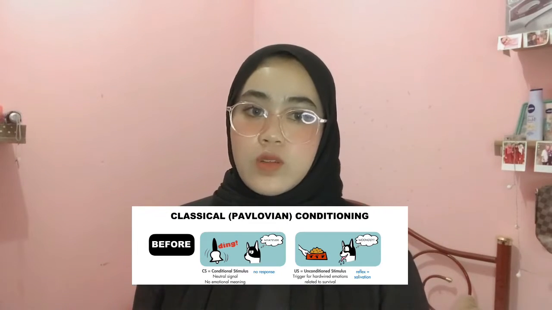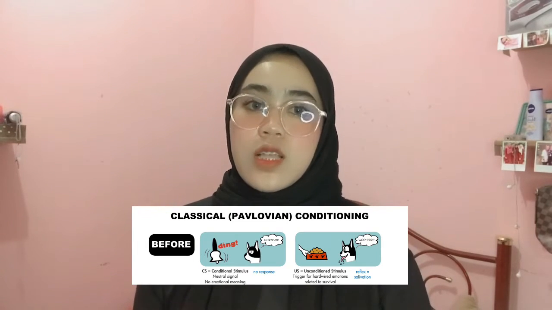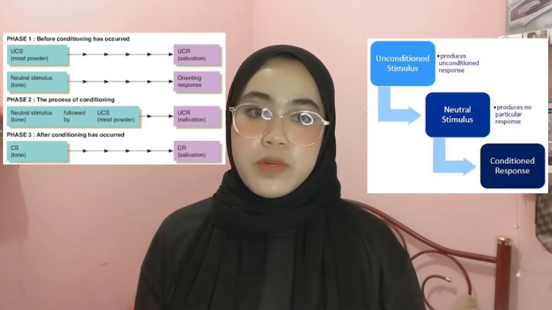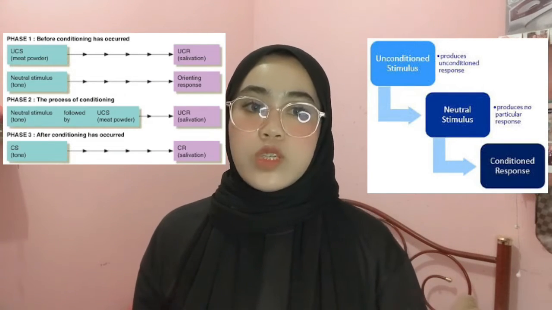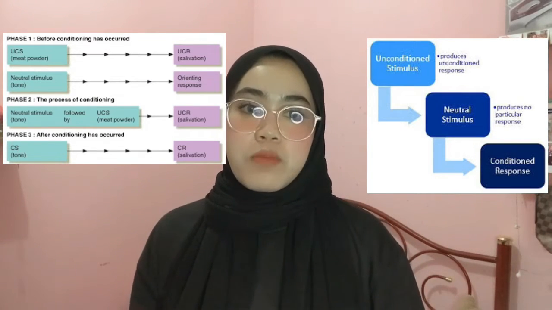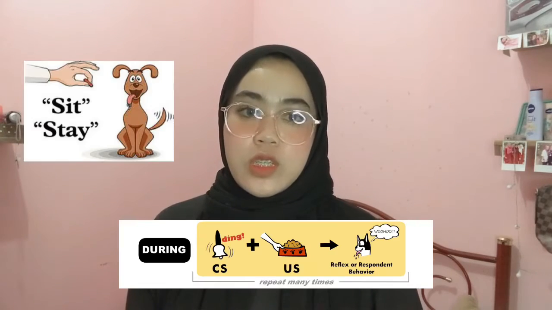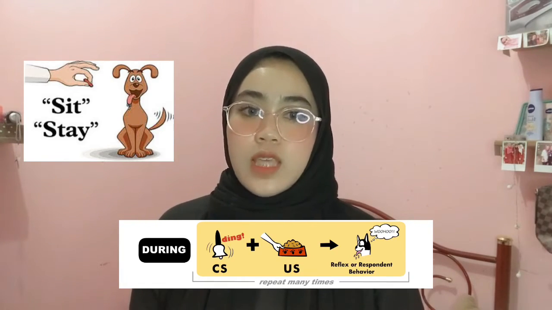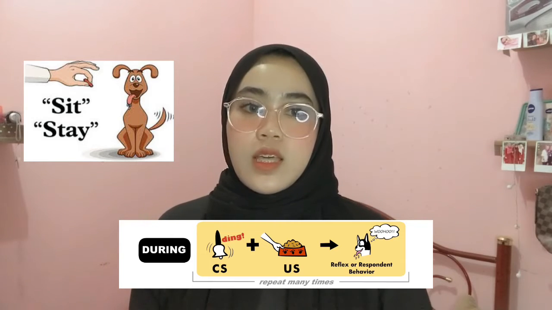Before conditioning consists of an unconditioned stimulus, for example eating, and the response which occurs is salivation, but the neutral stimulus, for example the sound of a bell, produces no response. During the conditioning process, for the first time, the bell was rung and the dog was given the food.